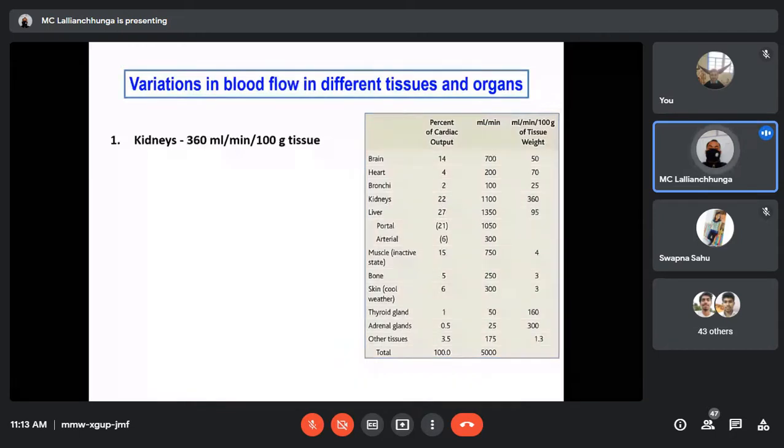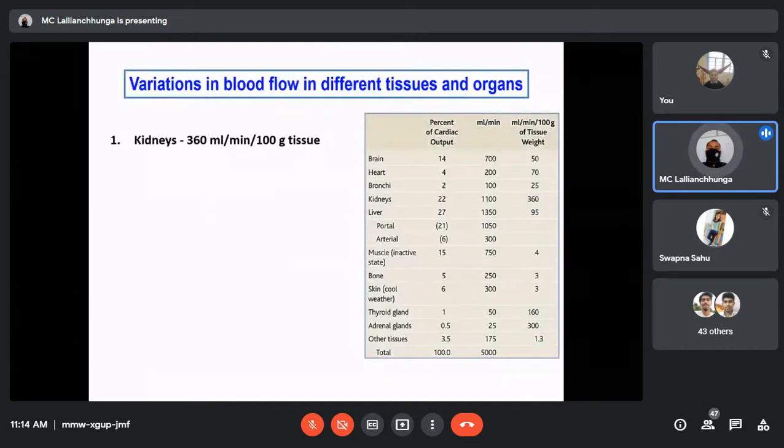There are different organs and tissues inside our body, so the amount of blood flow through different tissues is different. Some receive a high blood supply, which means that organ is metabolically very active, but some tissues may receive a very small percentage of the blood. So let us see here.